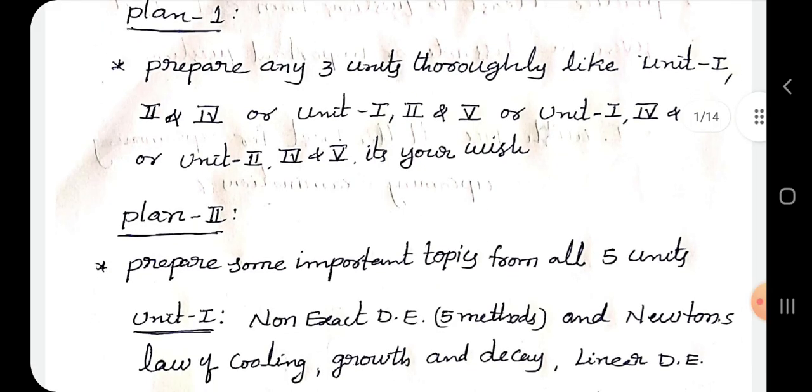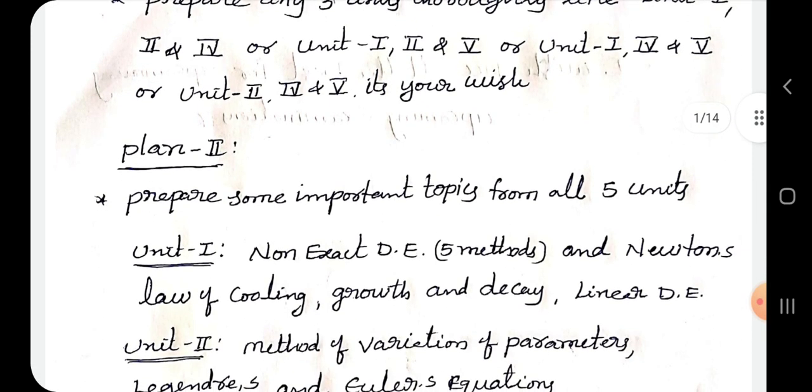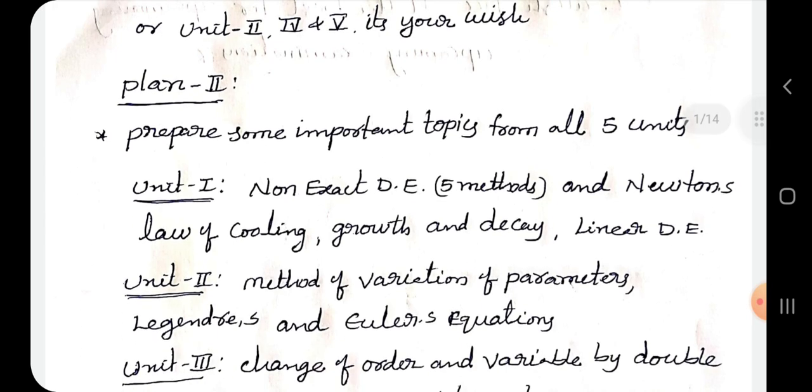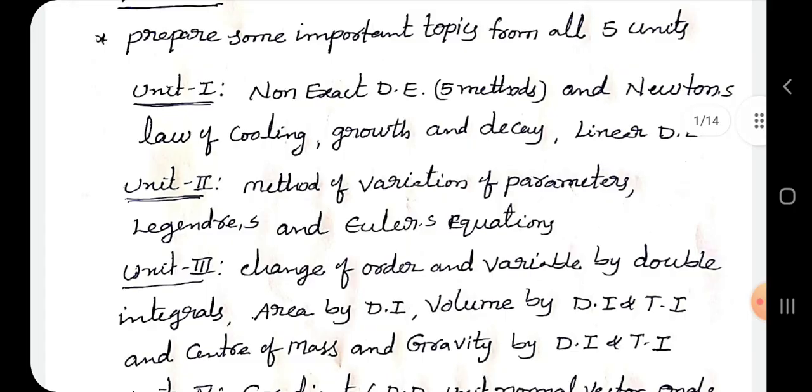And in plan number 2, you prepare some important topics from all the 5 units. That means in unit number 1, non-exact differential equation, there are certain methods, and definitely you can expect one: Newton's law of cooling, growth and decay, linear differential equation, and apart from that the Bernoulli differential equation also. In unit 2, method of variation of parameters, Legendre's equation, and Euler equations like that.